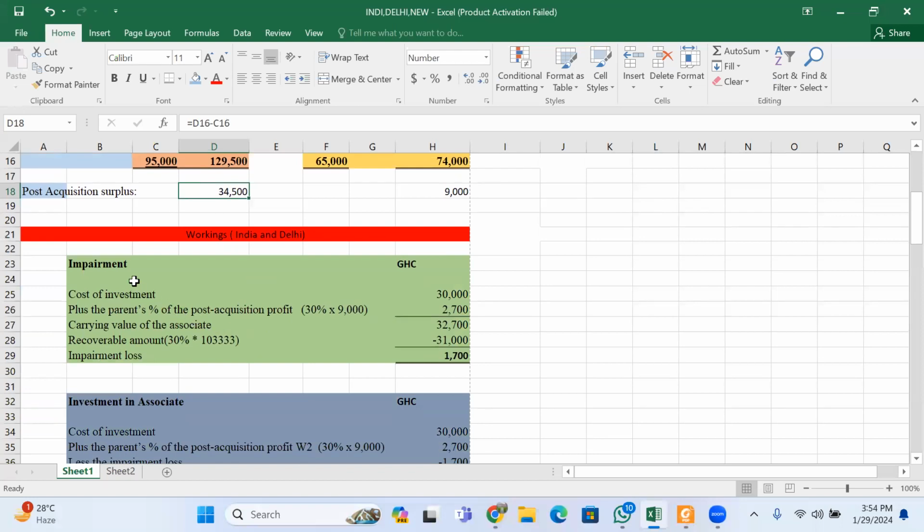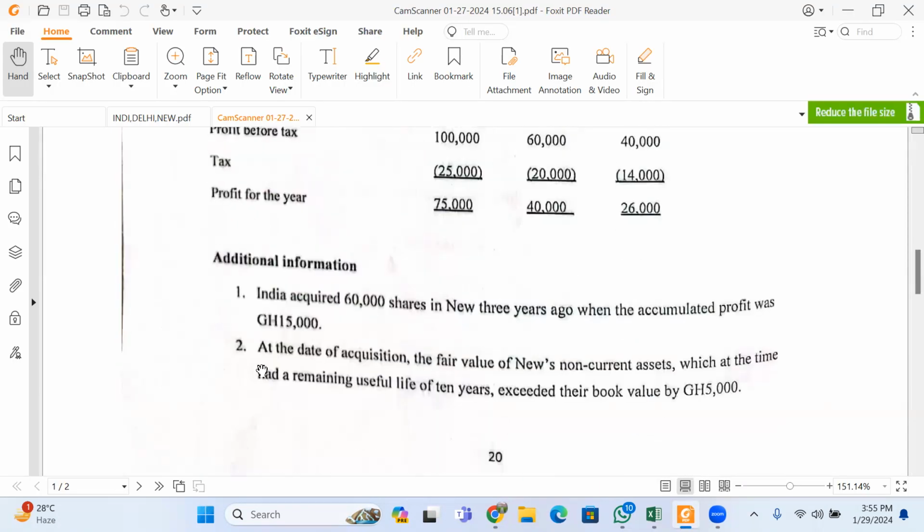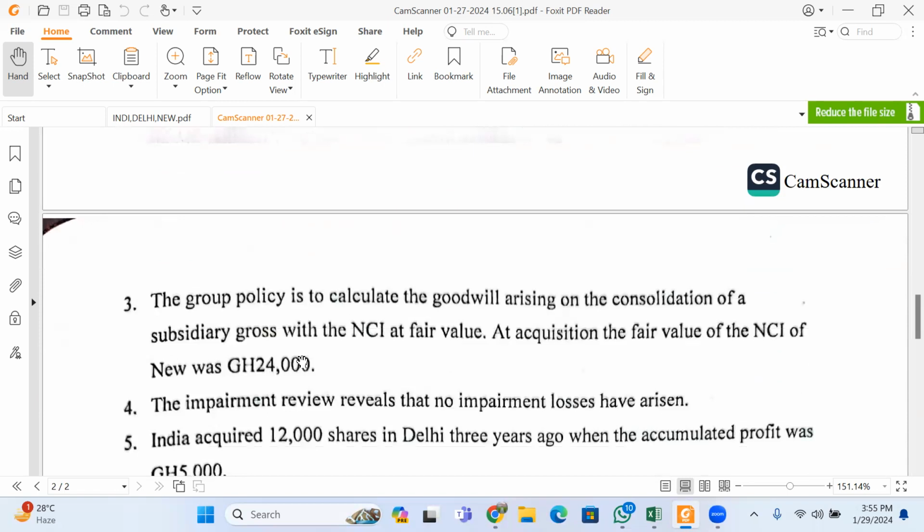Now, they said something about impairments. We needed to calculate and know the impairments that have arisen as a result of the acquisition. They said that the impairment review reveals that no impairment loss has arisen.